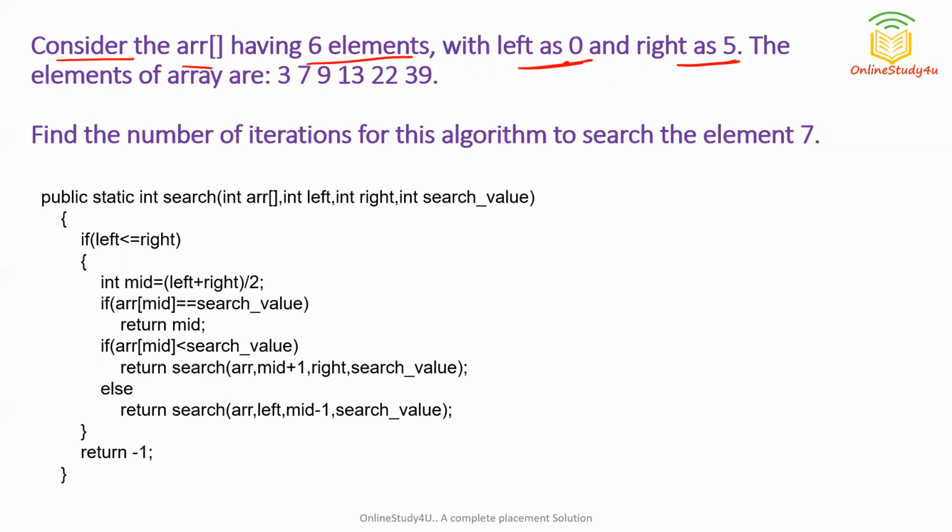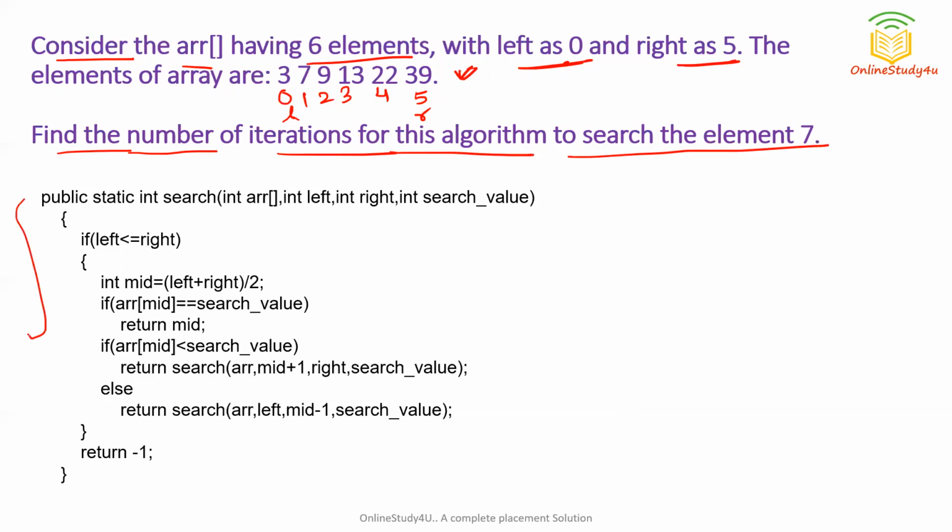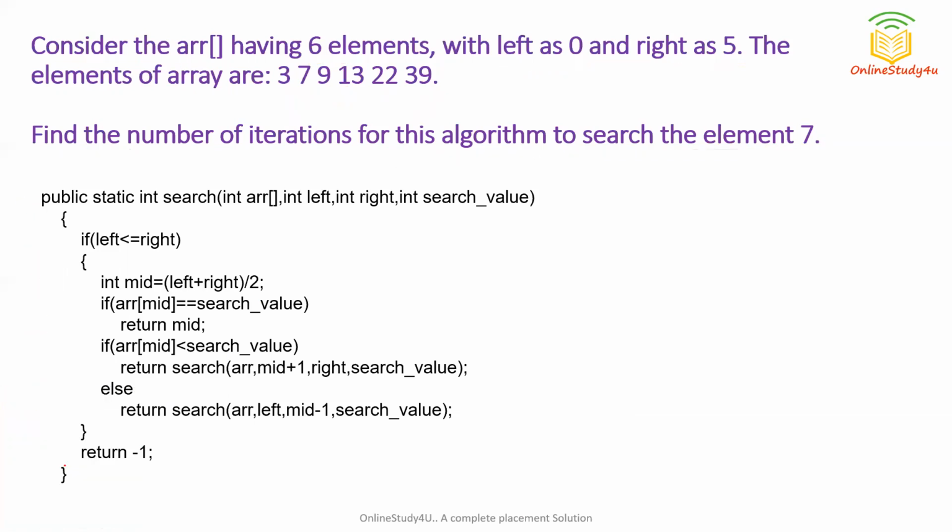So what does it mean? Suppose these are the 6 elements. So left is pointing to the left index and right is pointing to the right index. So you can see the indexes are 0, 1, 2, 3, 4 and 5. So left is pointing to the leftmost index and right is pointing to the rightmost index. Okay, great. The elements of the array are given to us. Now it is telling us to find the number of iterations, means how many iterations will be required to search the element 7. So for this algorithm, if you see more clearly, you can understand this is an algorithm for binary search.